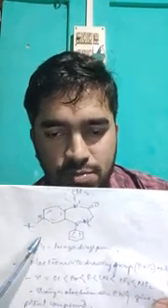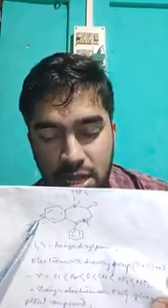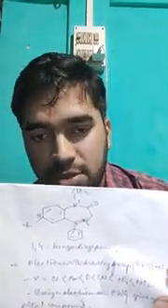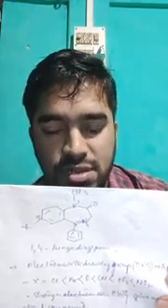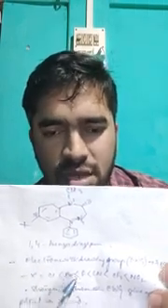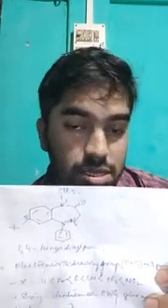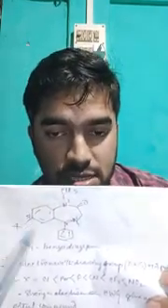Okay, so in the 7th position, electron withdrawing groups are necessary for the sedative hypnotic activity. Here in this position, the different types of groups which are used are chlorine, bromine, iodine, or CF3, NO2. So there are some of the groups which are used. All the groups that are used in the 7th position must be electron withdrawing groups.